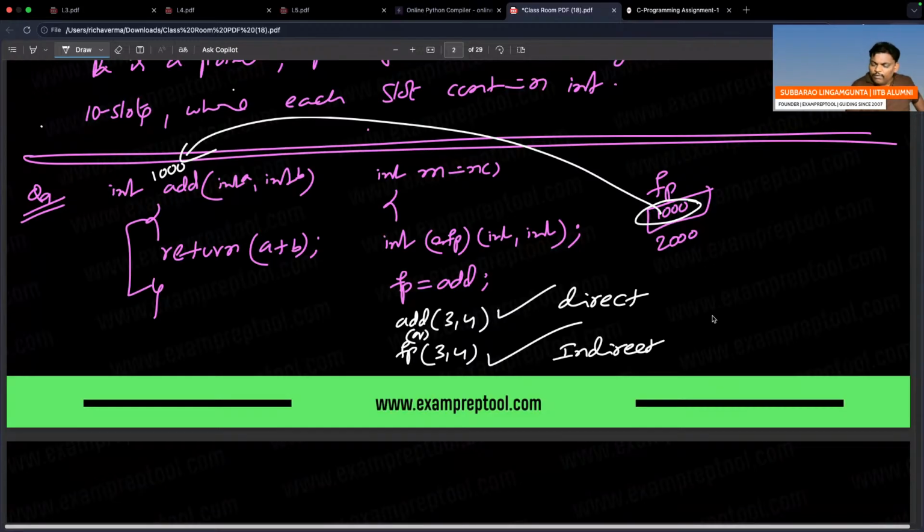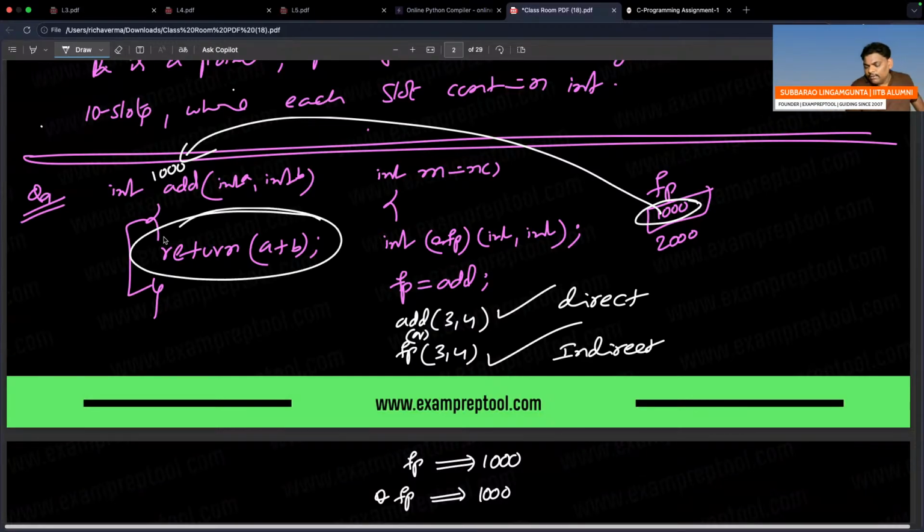And one more thing I will give, please listen. FP means 1000. Remember, when you print FP, it will print 1000. FP star, that is also 1000. The only thing is, when you say star, you went inside. You are not executing, you just went inside. Simply FP means 1000, you are outside. When star FP, you came inside. You are not running, but you came inside. That is also 1000.